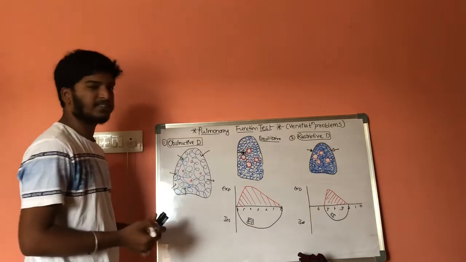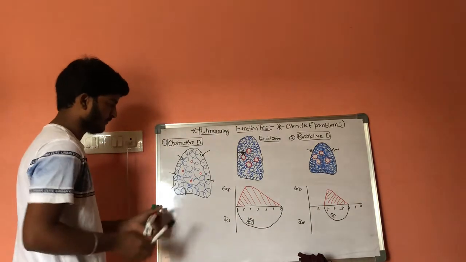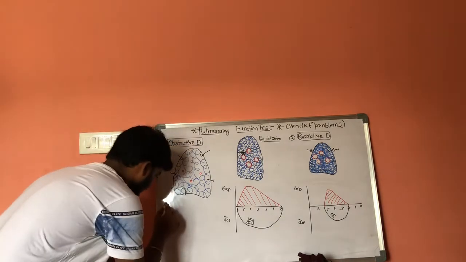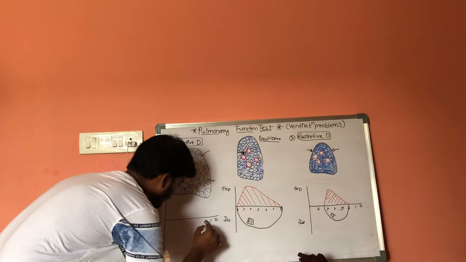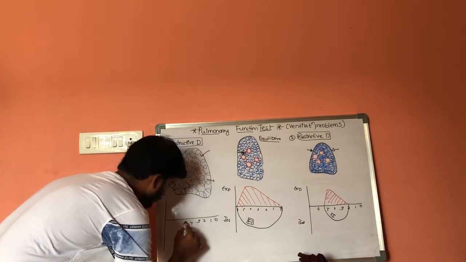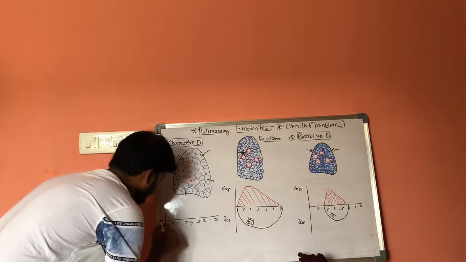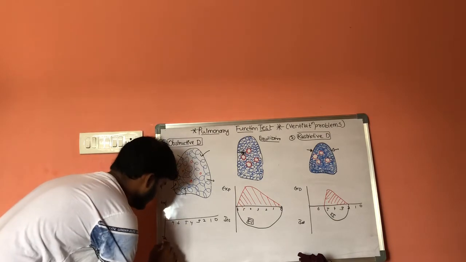And if we come to the obstructive disorders, this is obstructive disorders, 0, 1, 2, 3, 4, 5, 6, 7. And this is expiration and this is inspiration.